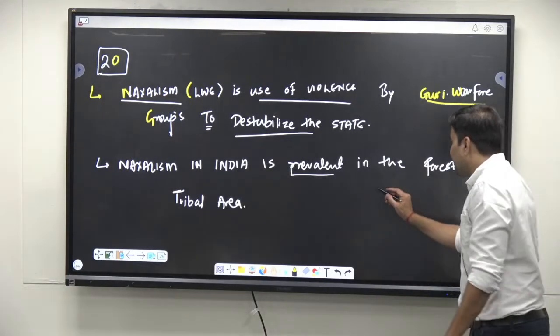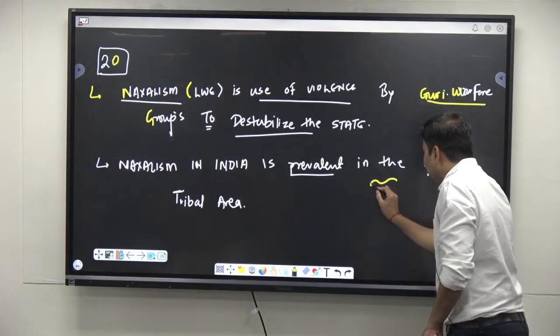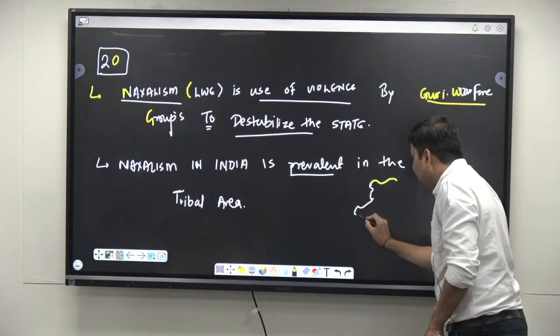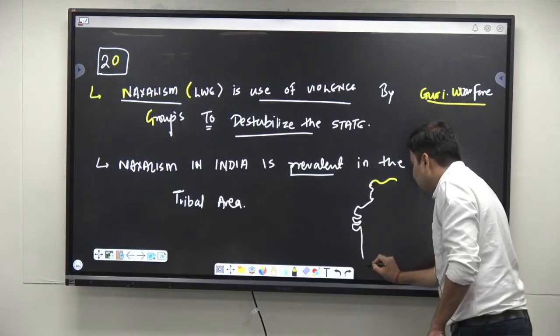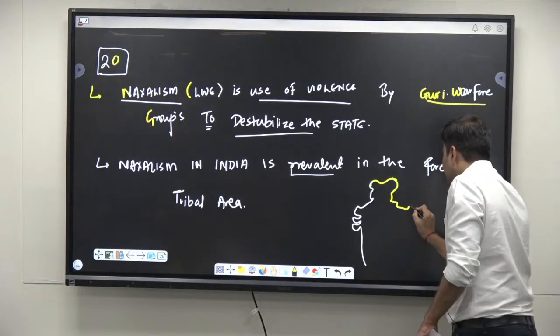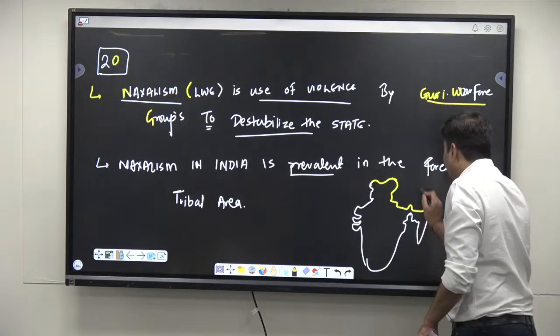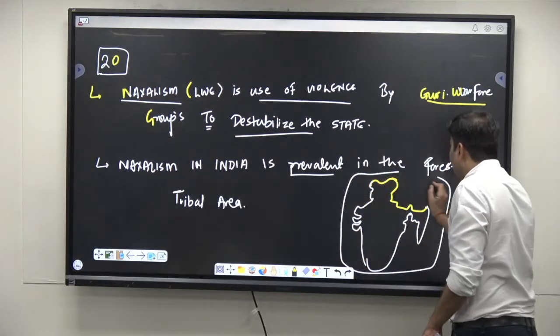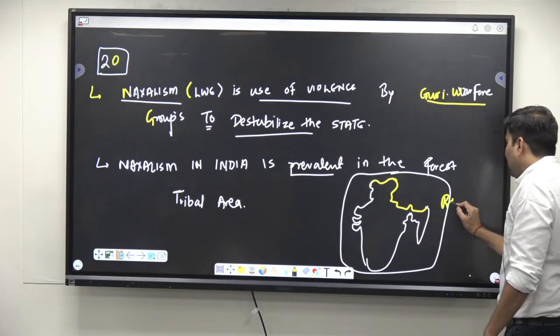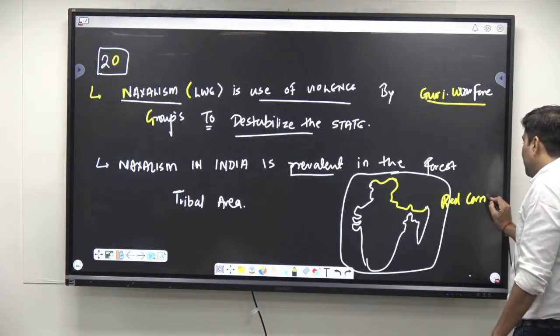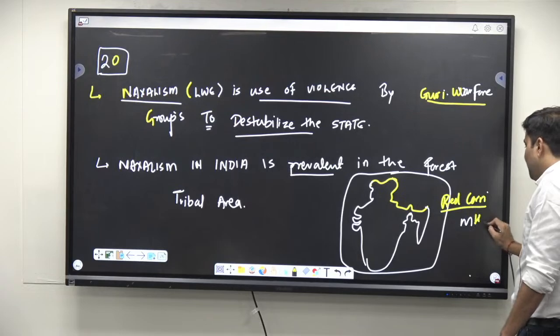For example, you can show in a small map where the Red Corridor region is. You can draw a diagram, and in this diagram you can show the Red Corridor map as per the Ministry of Home Affairs.